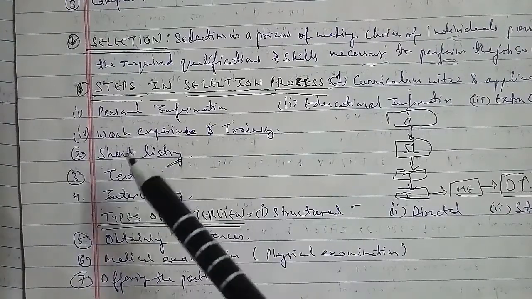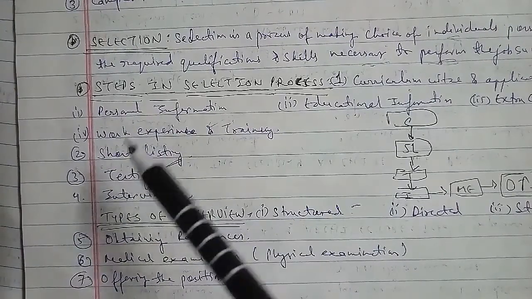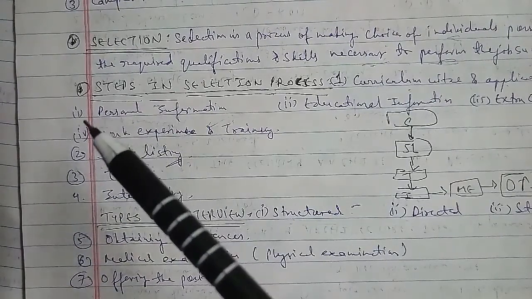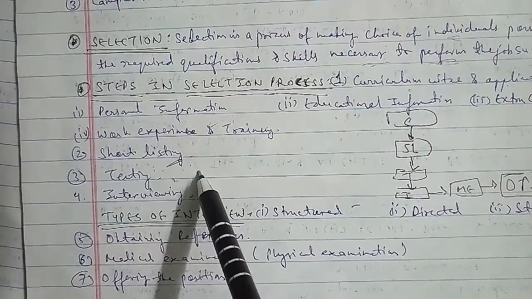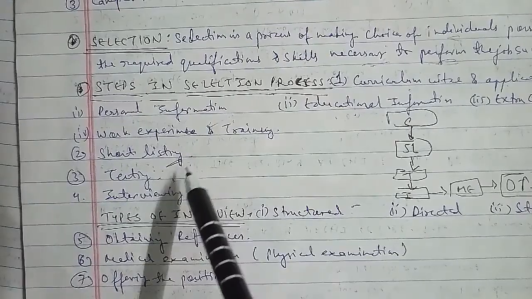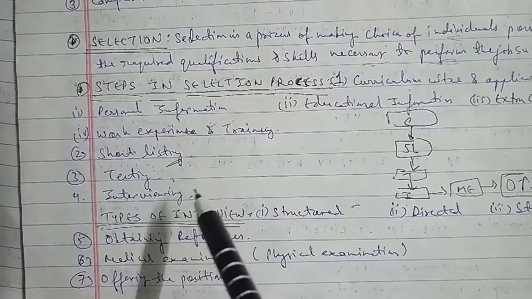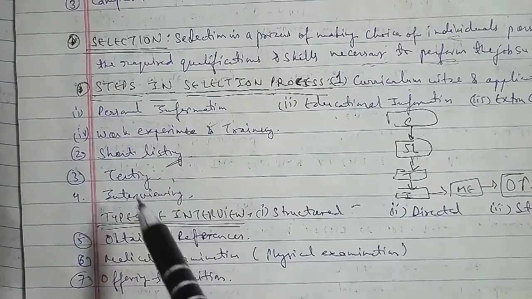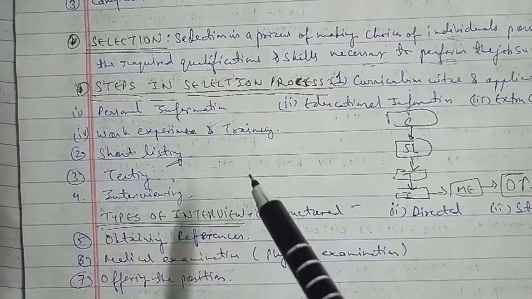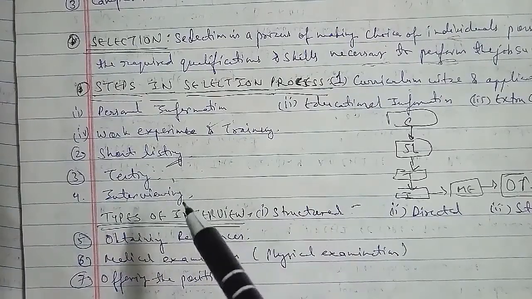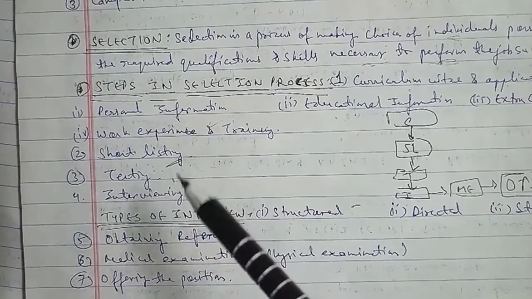The third we have is testing. Testing is a more frequently used method for selection in recent years. The test is uniformly applicable to all, and tests are helpful in determining differences among individuals in ability, skills, analyzing capacity, core competencies, talent and creativity, and the minimum and maximum potentials of the candidate as well.